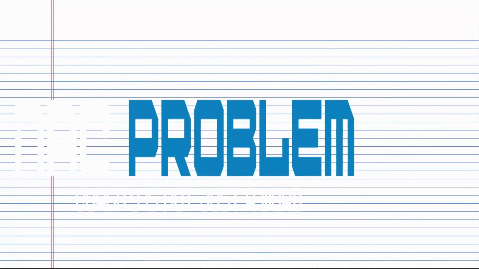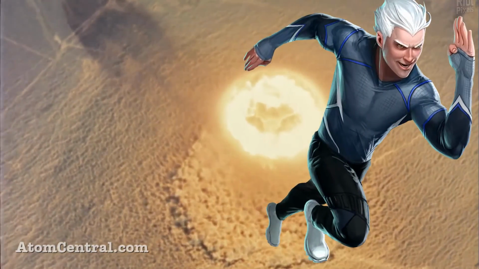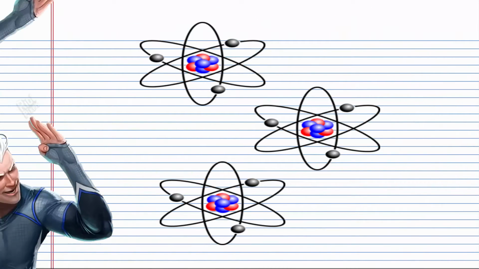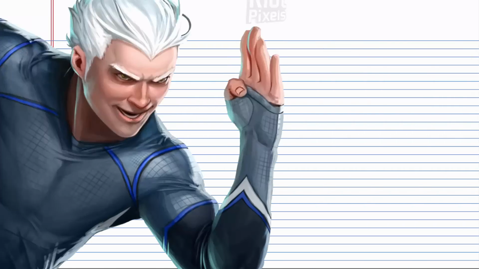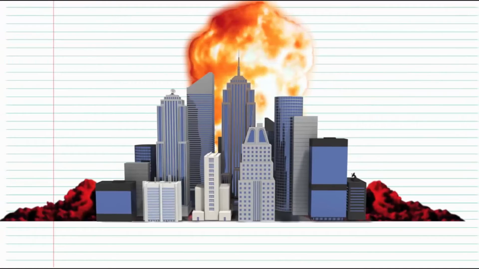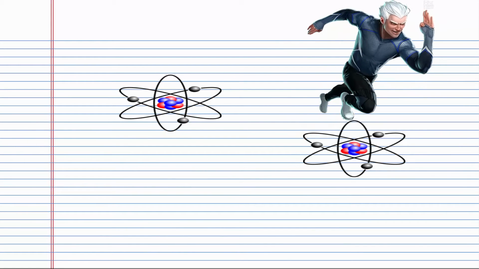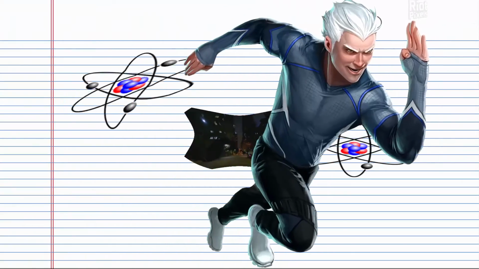Well, you see, there's a small problem, and that is the nuclear fusion that Quicksilver would be creating when he's traveling at such high velocities. He wouldn't be giving enough time for the air molecules around him to move, therefore producing friction in the nuclei of the atoms, which would destroy him and everything around him in a huge nuclear explosion, which isn't that great. But the question is, why isn't he producing nuclear fusion? Well, you see, Quicksilver might be vibrating so fast that he might be moving around the air molecules, therefore making sure that he does not produce friction while he is running.